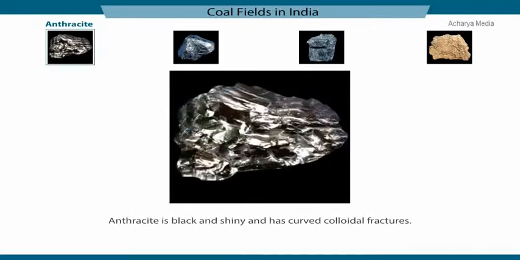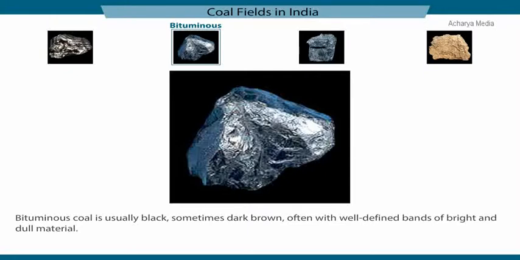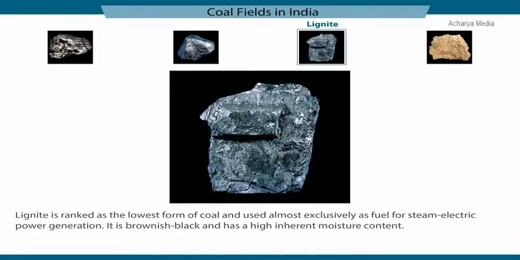Anthracite is a black and shiny form of coal having curved colloidal fractures. Bituminous coal is usually black in color, but sometimes dark brown, and often with well-defined bands of bright and dull material. Lignite is ranked as the lowest form of coal and used almost exclusively as fuel for steam electric power generation. It is brownish-black in color and has inherent moisture content.